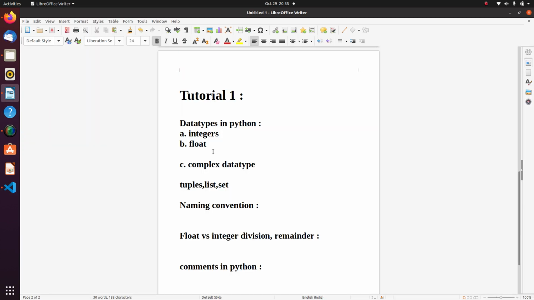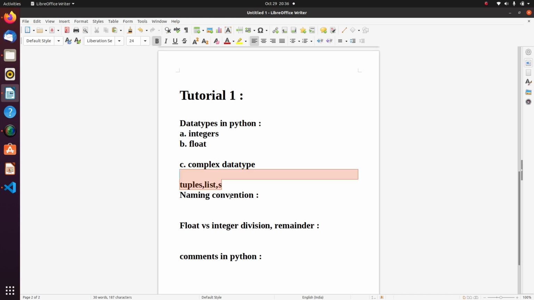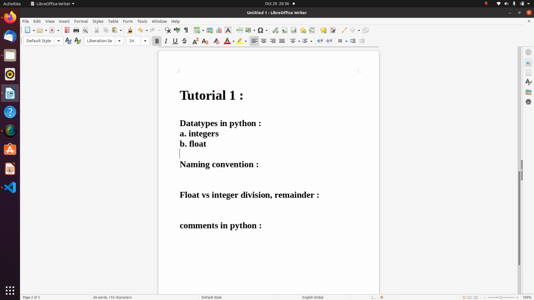Now if we go back, we have seen integers, how to define a variable. We have discussed integer and float, and we will be discussing the further kinds of data types in our further videos when we go deeper into Python.